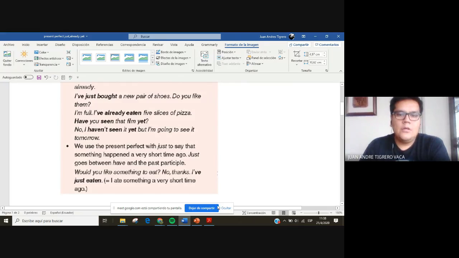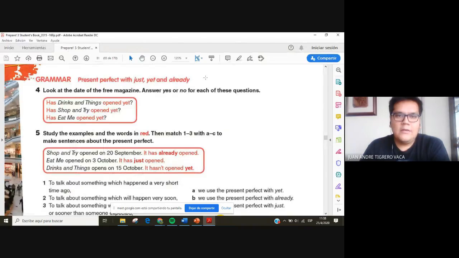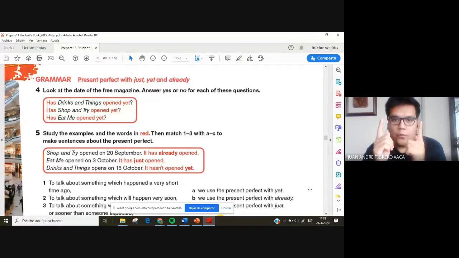Okay. So please do the same thing that you did with just and yet, circle it and put the meaning in Spanish. So you have just, that is something that happened recently, yet and already. Yet, todavía, and already, ya. Okay? So those are adverbs and expressions of time. All right? So we can use these little words to talk about the present perfect. But you have to be careful on where in the sentence you have to use them.